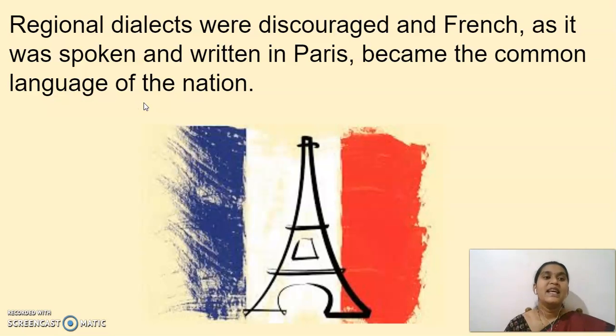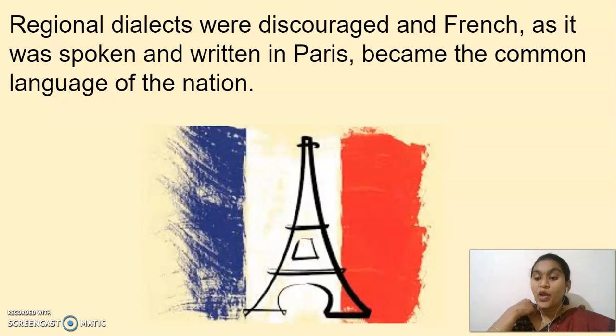See here, the regional dialects were discouraged, and French, as it was spoken and written in Paris, became the common language of the nation. Whatever regional languages and modes of communication there were, they were all discouraged, and French became the common language of the nation. Hope you guys are understanding, right?